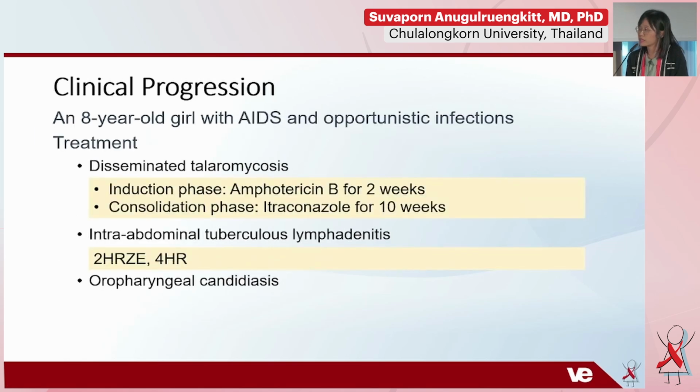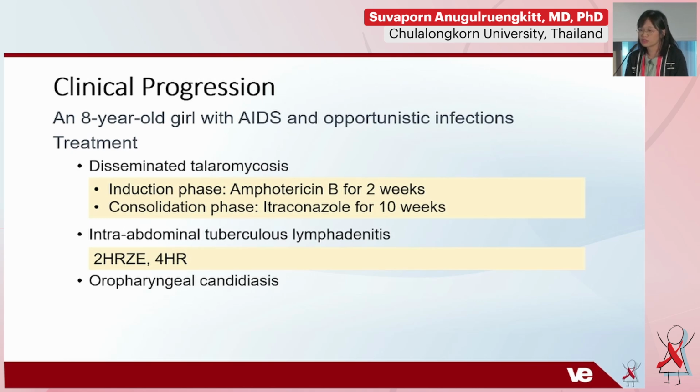For the specific treatment of disseminated talaromycosis, we gave an induction phase. Liposomal amphotericin is actually recommended, but in the Thai setting we still have limitations, so we used amphotericin B for 2 weeks as induction therapy, followed by a consolidation phase of itraconazole for 10 weeks.